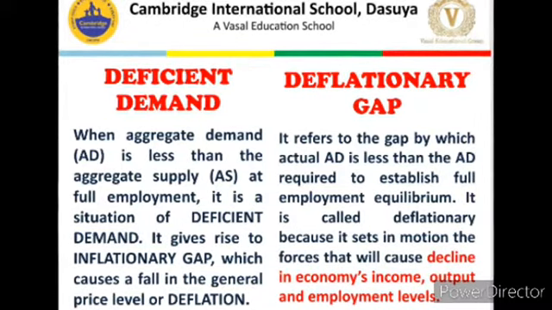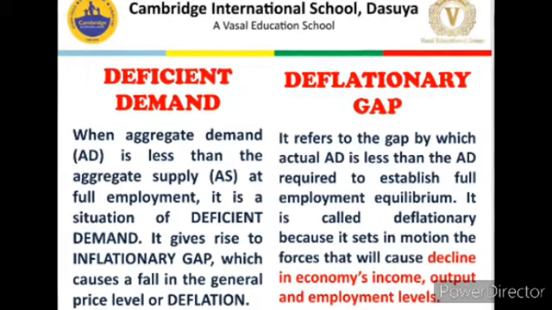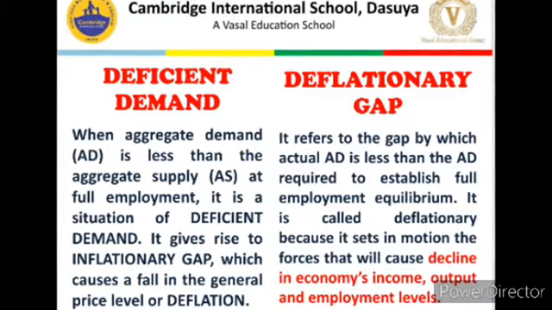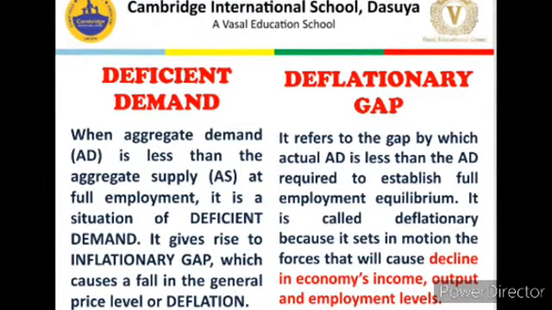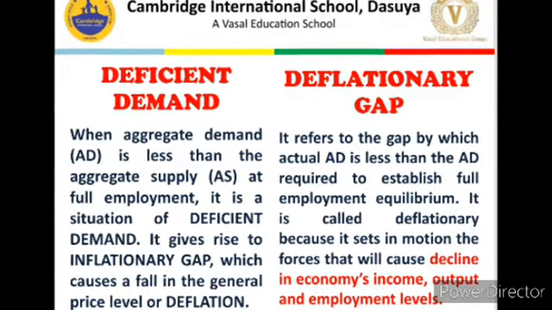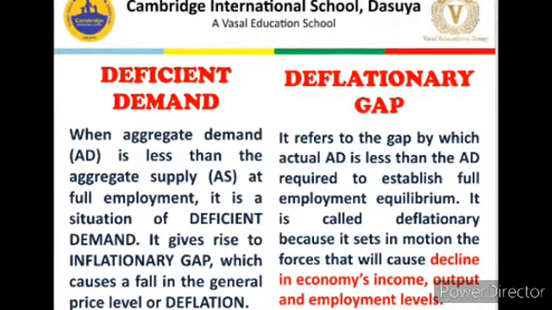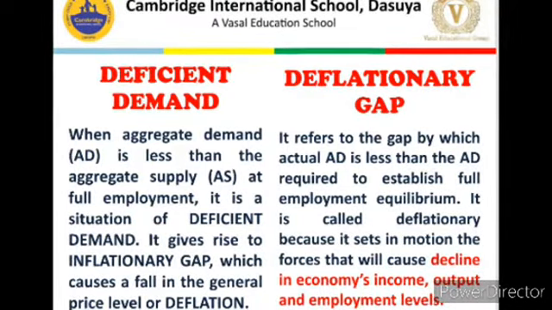How will firms dispose of this stock, or what will be the reaction of the firms in this situation? It is quite simple. When firms are left with unsold stock, they will decrease production. Decrease in production will lead to decrease in employment, and decrease in employment will lead to decrease in income level of the economy.